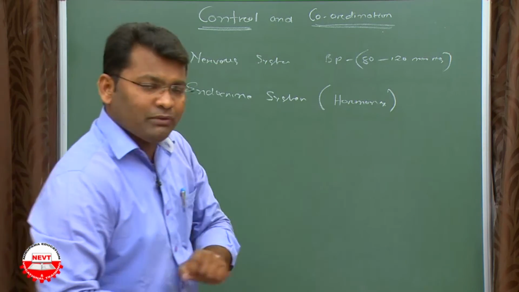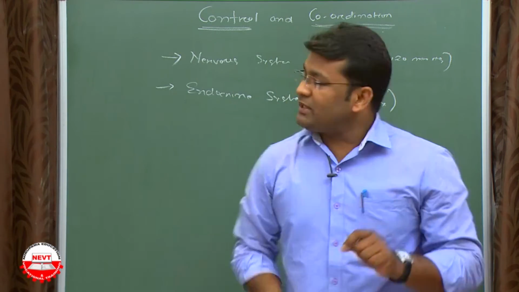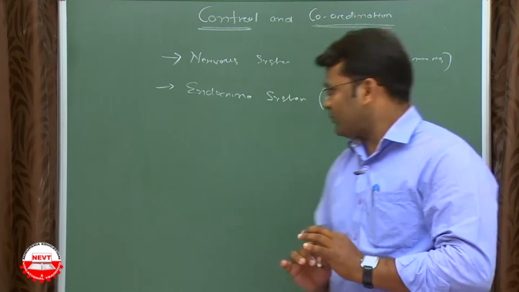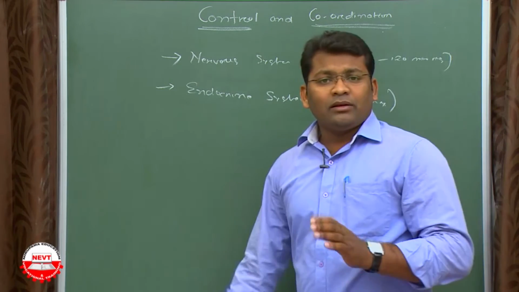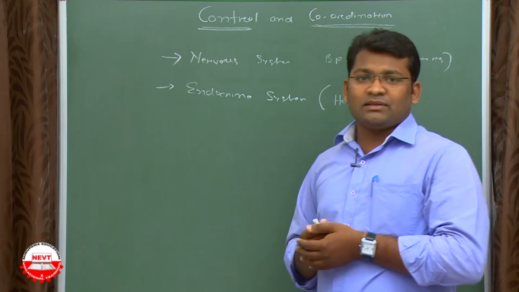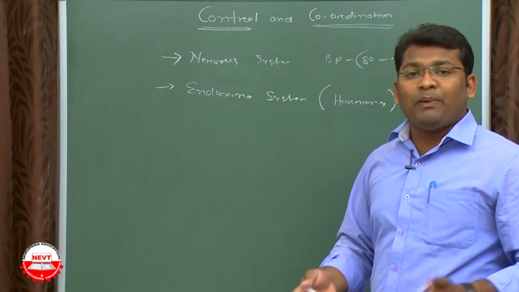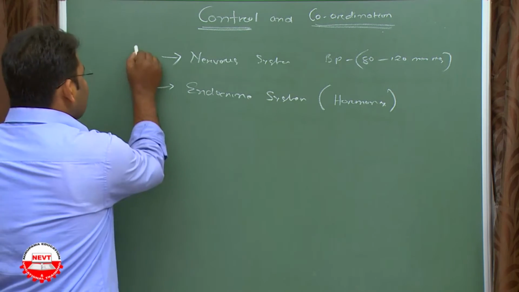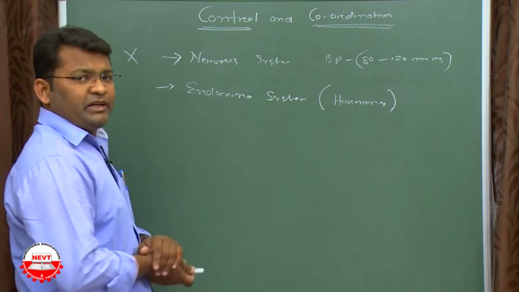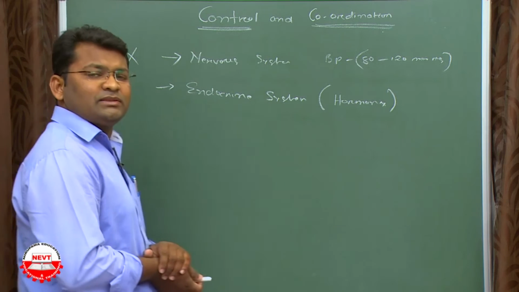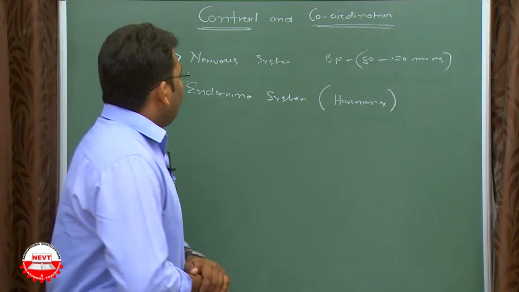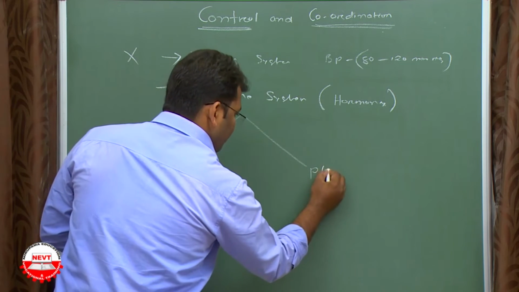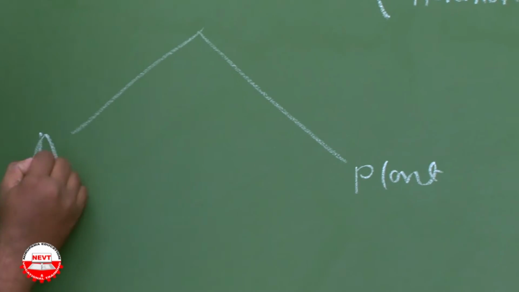But now a question will come: are these two systems present in all organisms? Practically no. They are present in animals, higher animals, but not in plants. So how do plants do their coordination and control? If a plant doesn't contain a nervous system, how are all the systems in plants coordinated and controlled? That we will discuss. First we will discuss the control and coordination system of plants, then we will discuss animals.